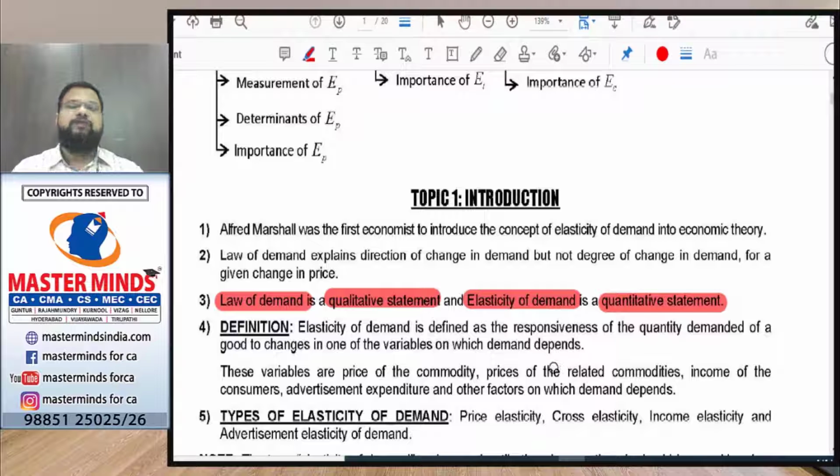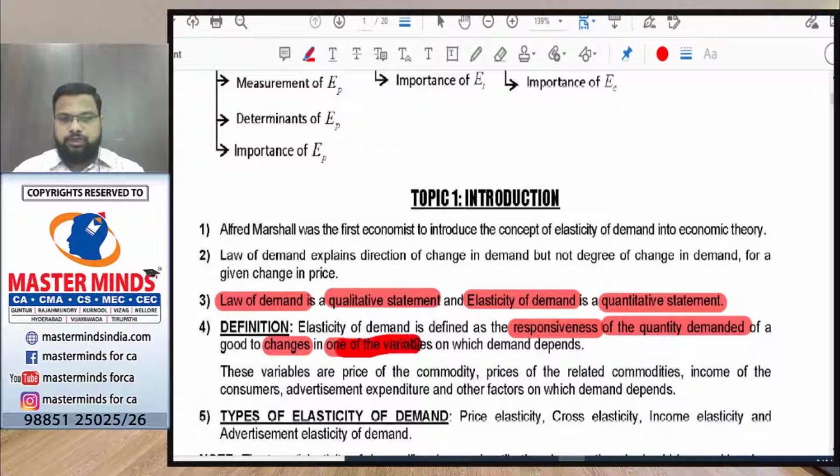Okay, so what is the definition of elasticity of demand? Elasticity of demand is defined as the responsiveness of the quantity demanded of the good to change in one of the variables. So as the variables keep on changing, what is the percentage change in demand? Here responsiveness means we are trying to calculate the change in terms of percentage.